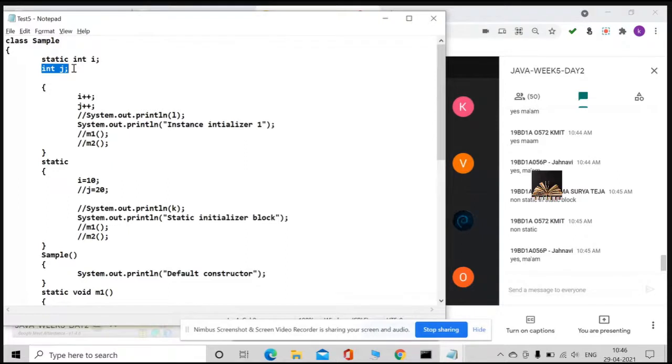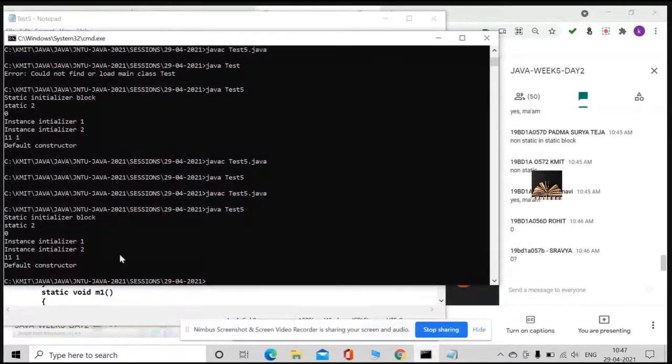Guys, are you listening? What is the default value for this int variable? 0. Yes or no? So that you got this output 11 and 1. I is initially 10, it is incremented to 11, and J is initially 0, and after incrementation it becomes 1.